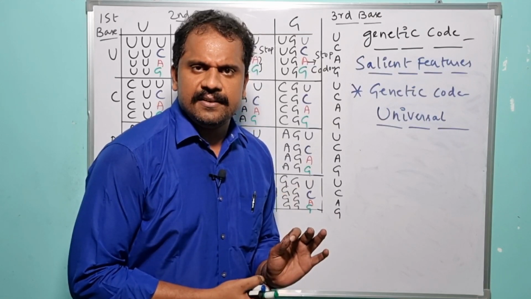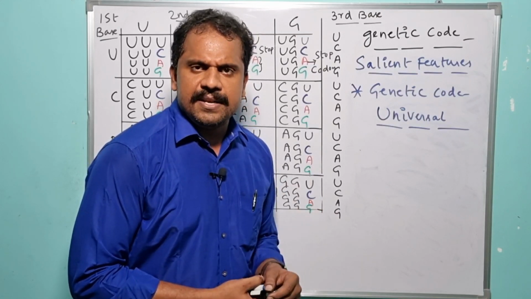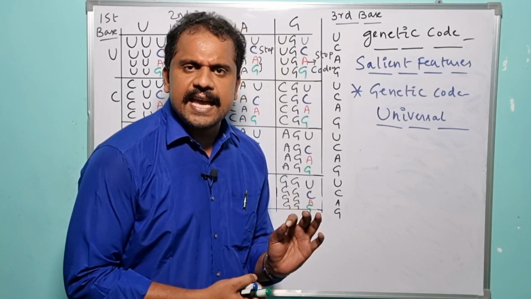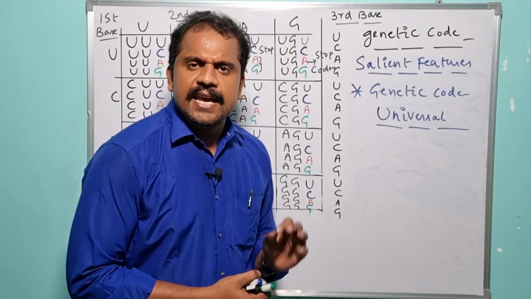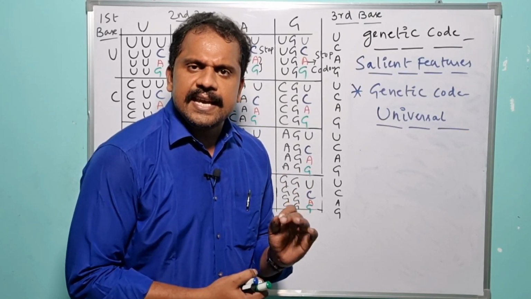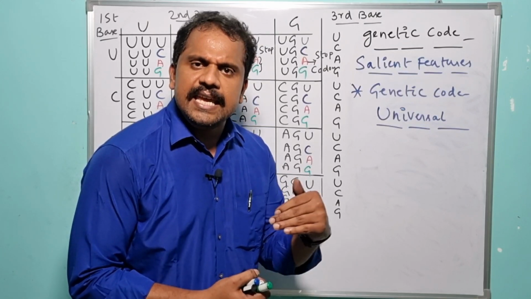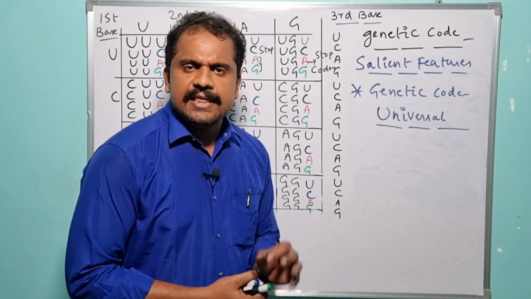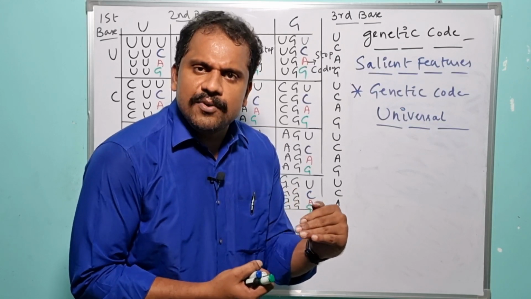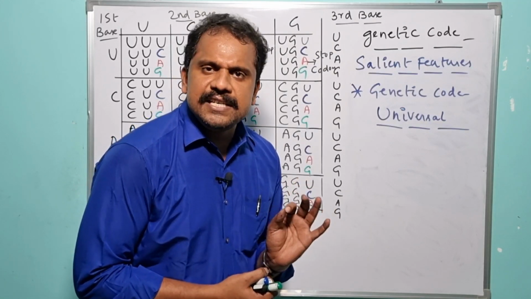For suppose, as I have already mentioned, AUG is the codon which encodes the methionine amino acid. In prokaryotes, the same AUG codon encodes the methionine amino acid, even in eukaryotes. The specific genetic code won't vary from organism to organism and from species to species.